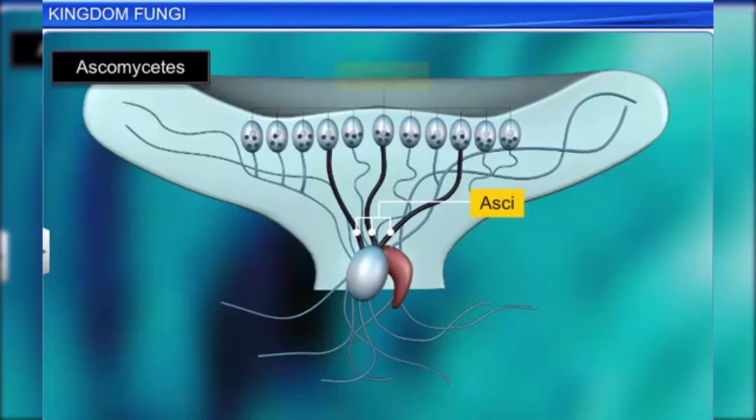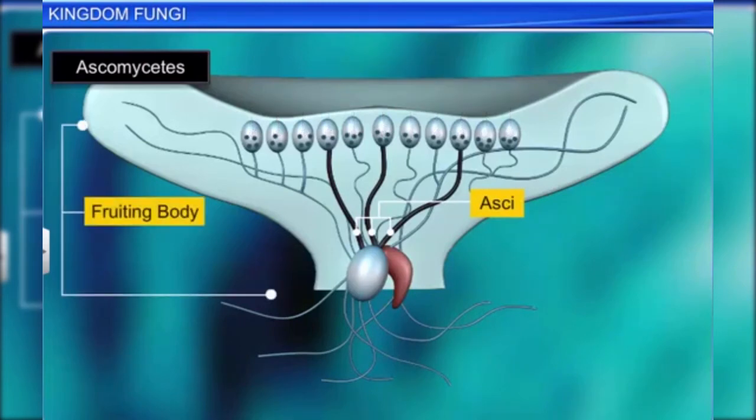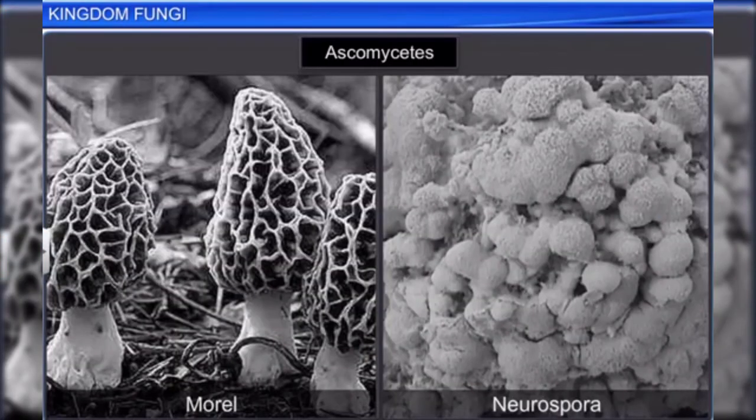The asci, in turn, are arranged in fruiting bodies called ascocarps. Some members, like morels, are edible, while others like Neurospora are used in biochemical studies.